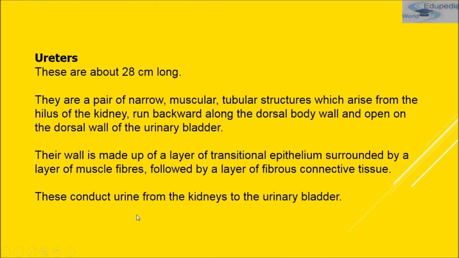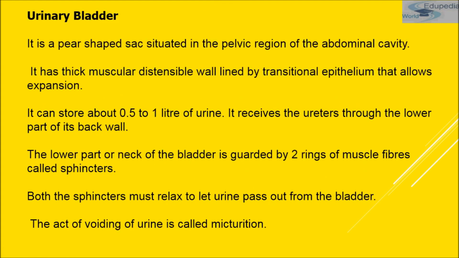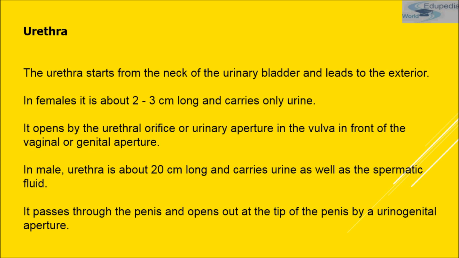Now let's move on to the urethra. The urethra is a single duct that arises from the lower end of the trigone in the urinary bladder. The opening is guarded by urethral sphincters. Sphincters are like gates. The superior or internal sphincter is involuntary, that means it is not in the control of human beings, and that's the reason it is made up of smooth muscles. The external or inferior sphincter is voluntary, and it is made up of striated muscles.